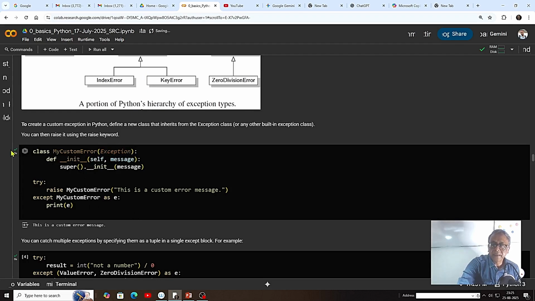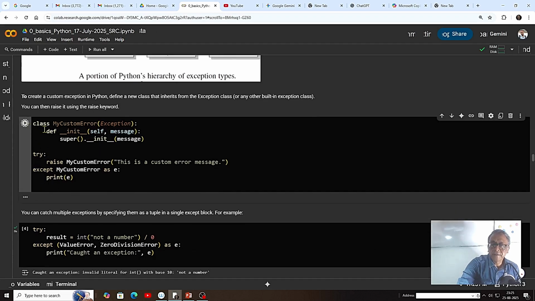This I've explained, and here I can create my custom error class, an exception class. We can see it here, and this is the constructor, because we know the class constructor, underscore underscore init underscore underscore, and this is the message, and we can now raise the exception. This is exception handling, and if we run this, this is a custom error message, because in the try block it will raise this and automatically print the exception.